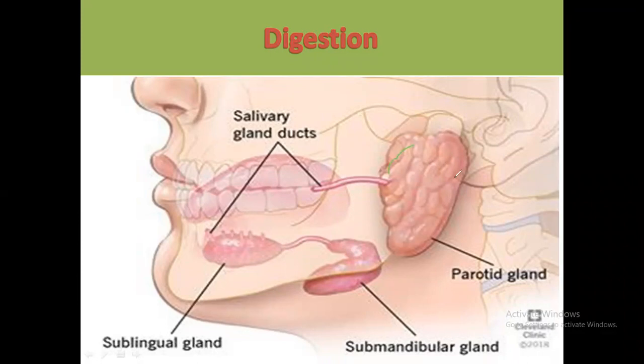These are the salivary glands. These salivary glands produce amylase enzyme, also called ptyalin. This amylase enzyme can digest starch. Rice contains starch, and the starch is digested into maltose.